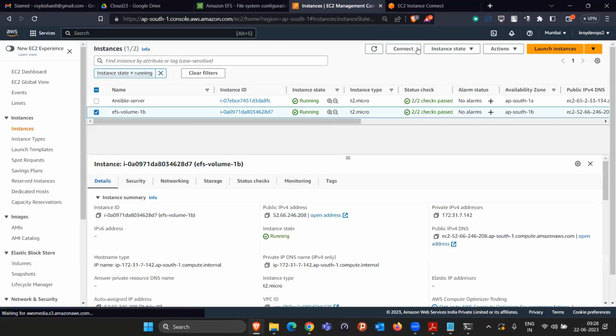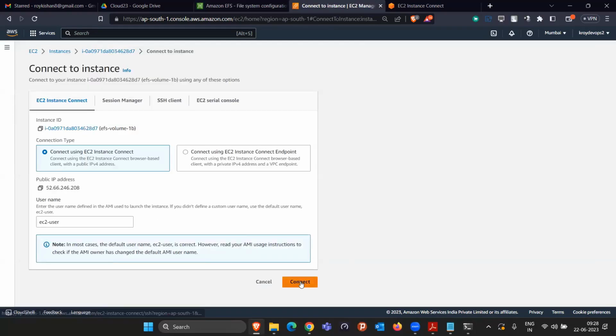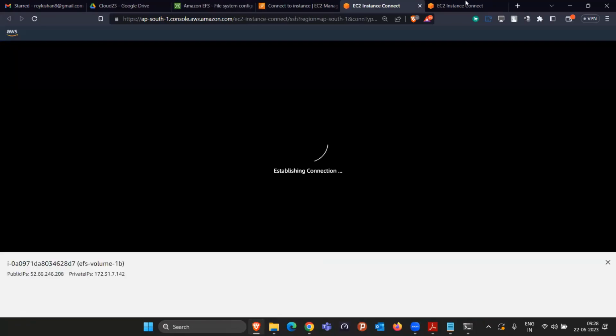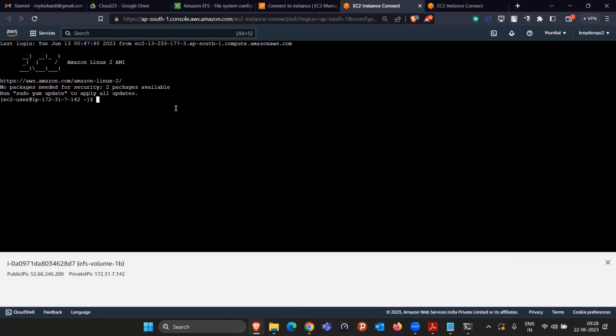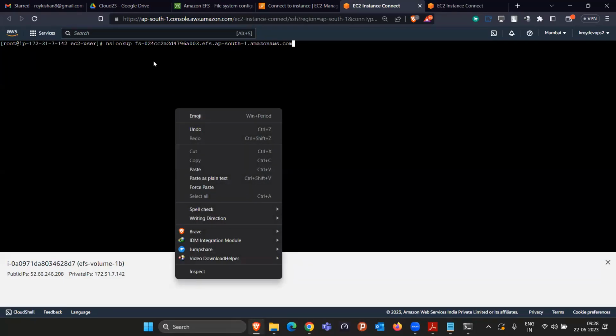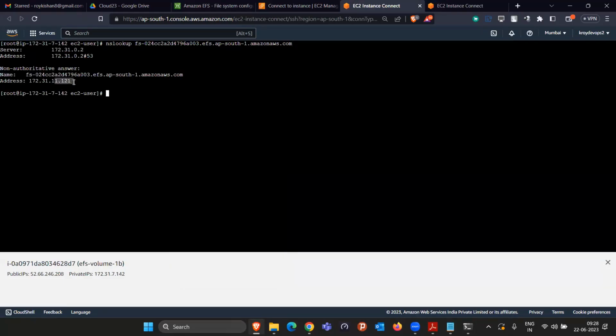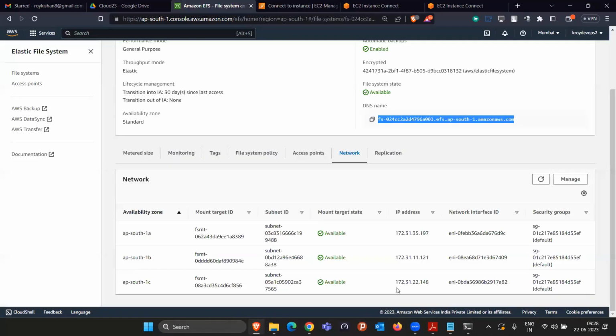Let me connect to the second EC2 instance. This one is volume 1. Exactly the same command I am going to paste: nslookup on this one, but you'll see that a different IP will come. Clear it all. See, 11.121, and you will see that 11.121 is for 1B. So if you use the DNS, automatically it will adjust which IP to use.